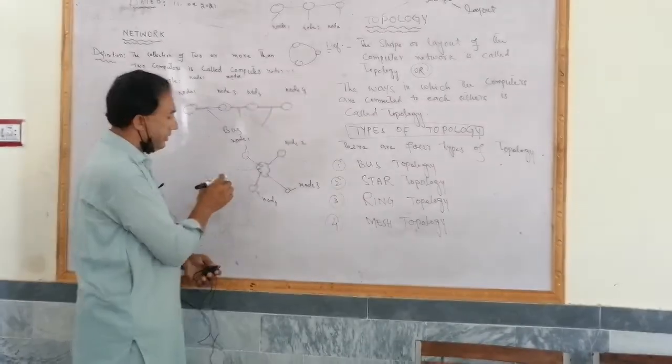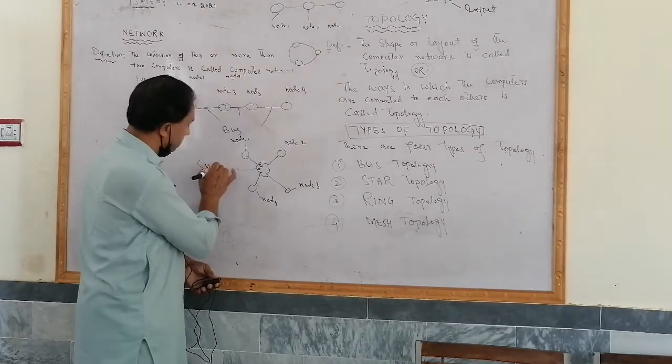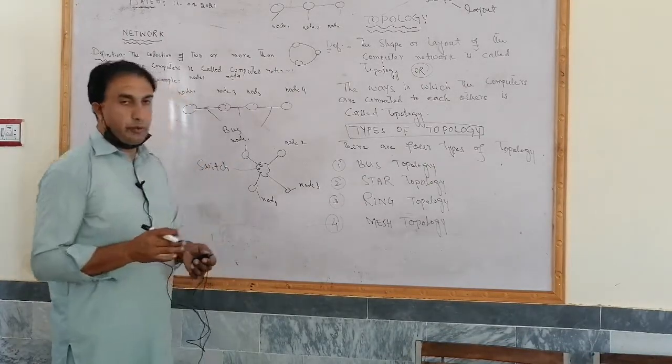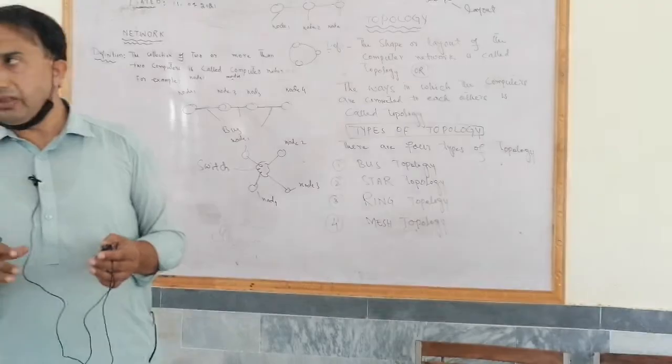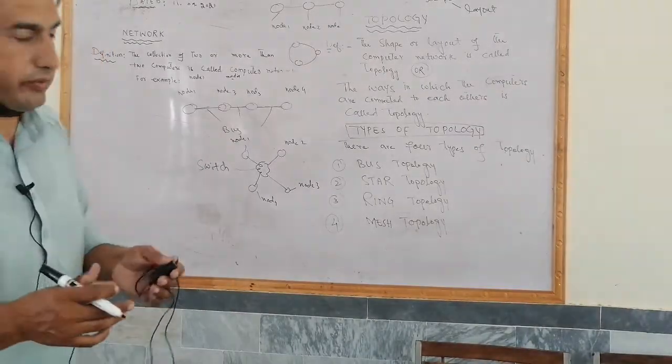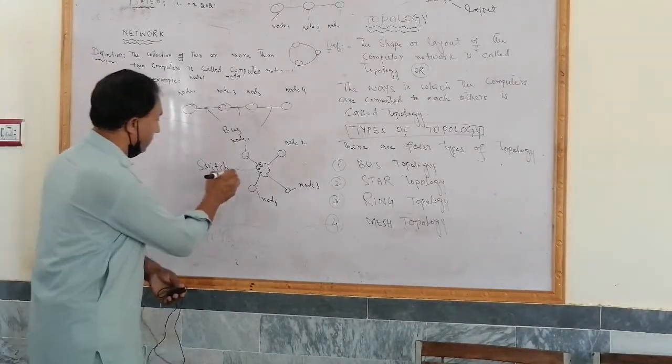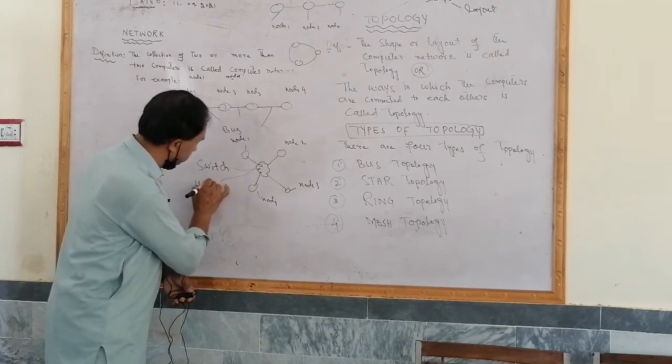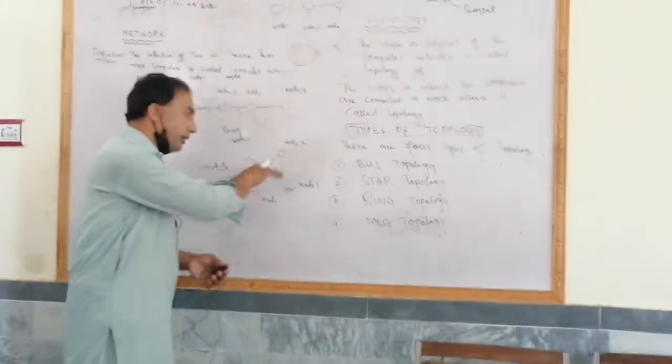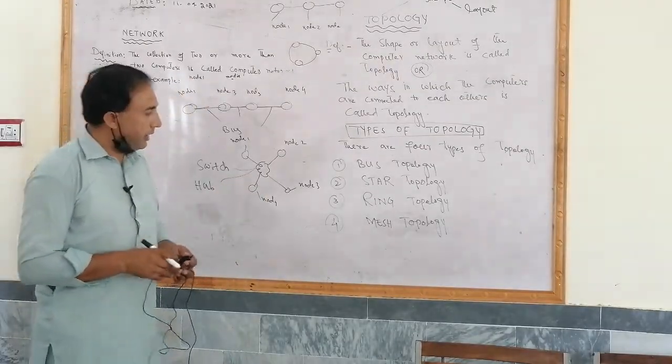This is called a switch. The 4 computers communicate with each other through a central device which is called a switch or hub. This is also called a hub. So these computers are connected in a star way.